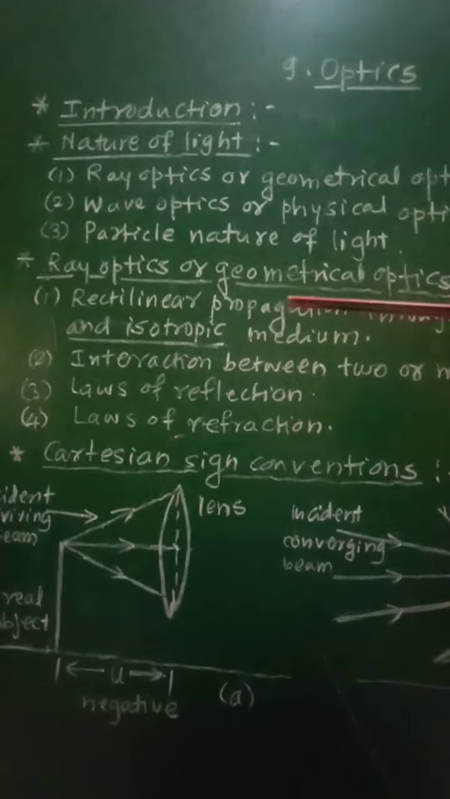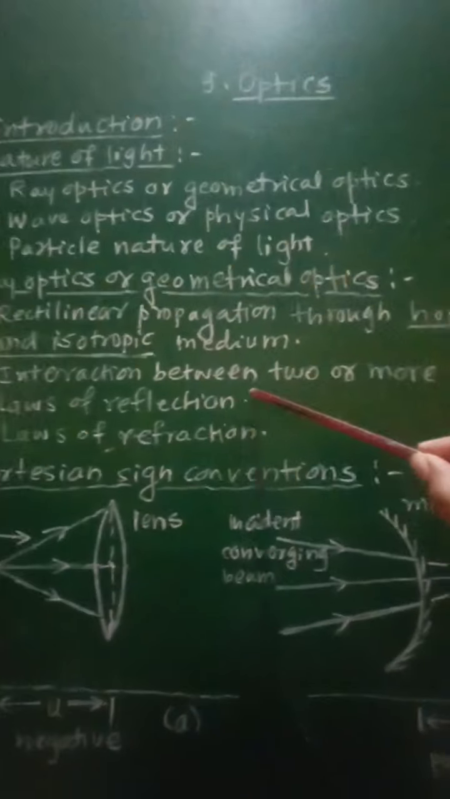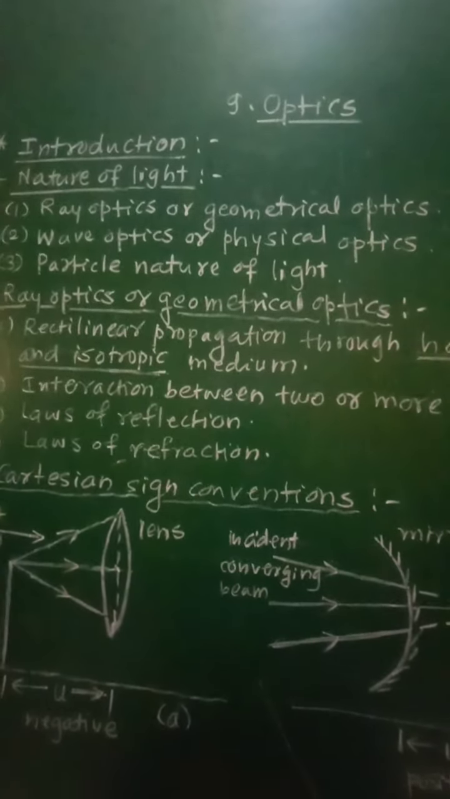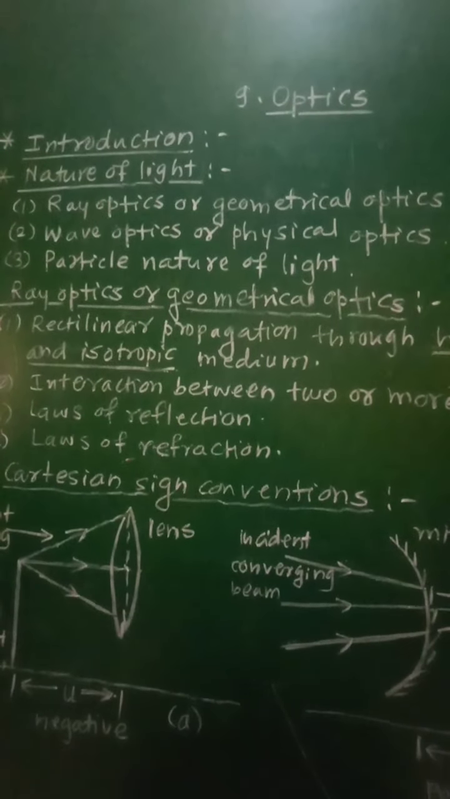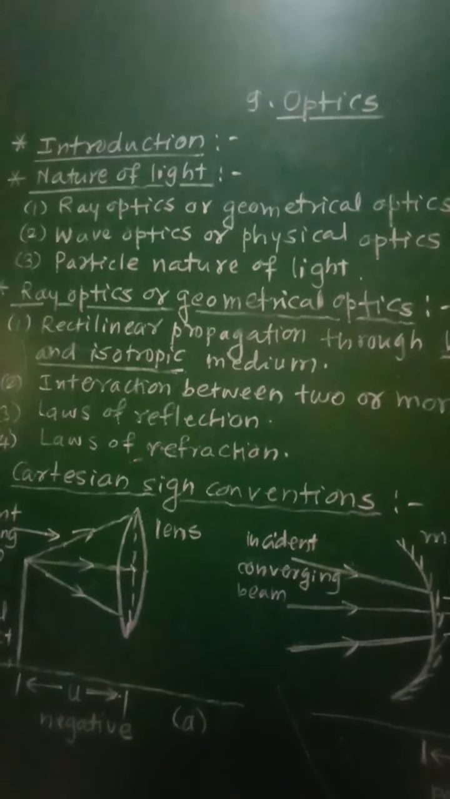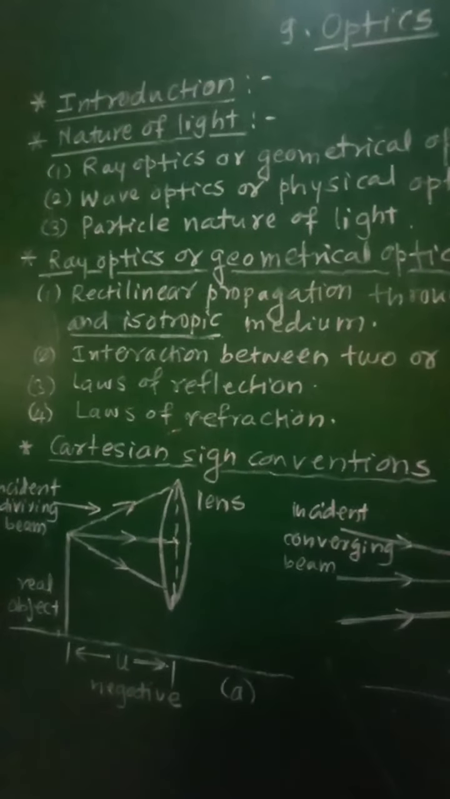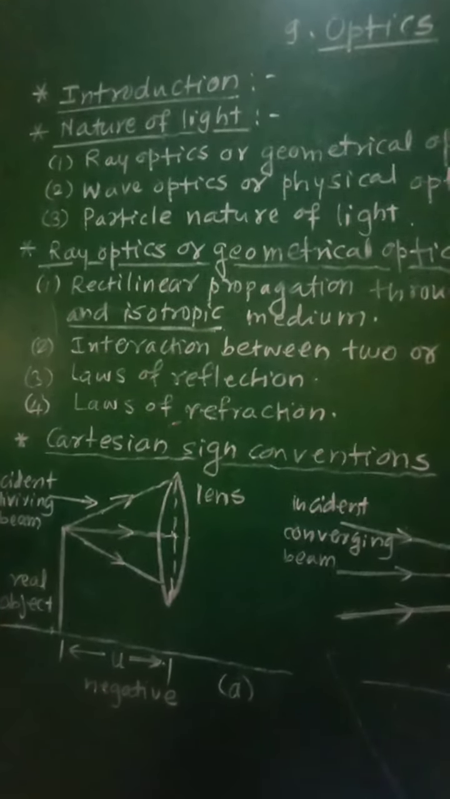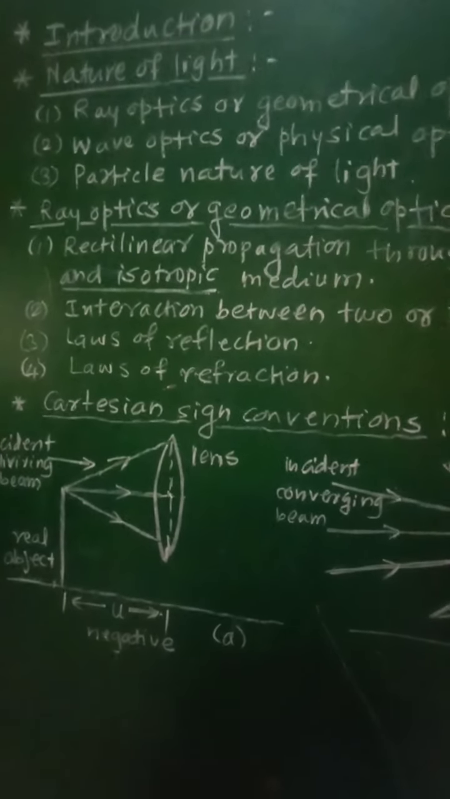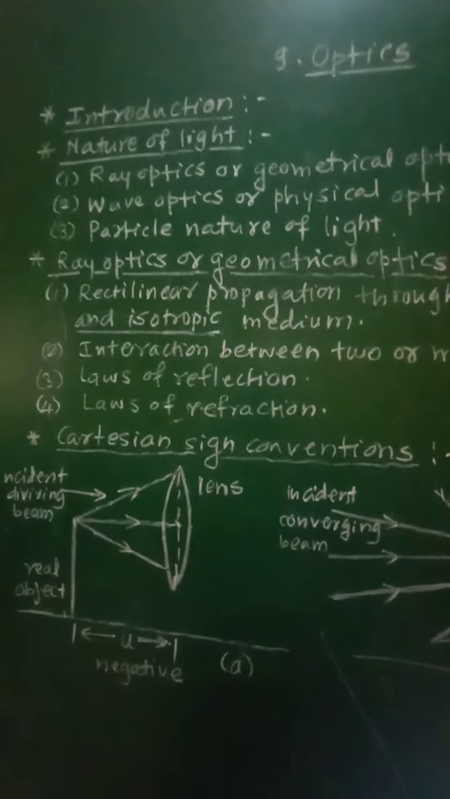The second is the interaction between two or more rays. Two or more rays can interact at a point, that is, meet at a point, without affecting their paths beyond that point. That means when there is interaction between two or more rays at any point, then beyond that point their paths will not get affected, and along the same direction the rays of light will travel.